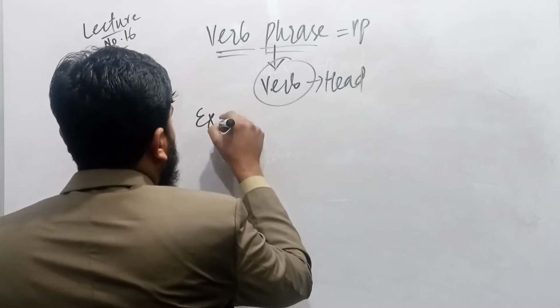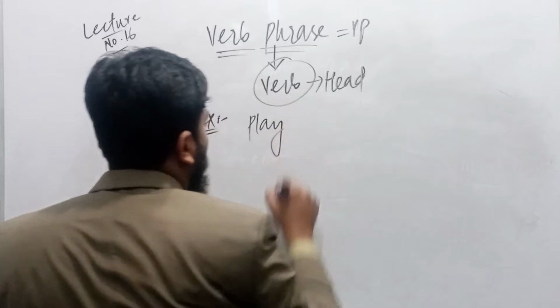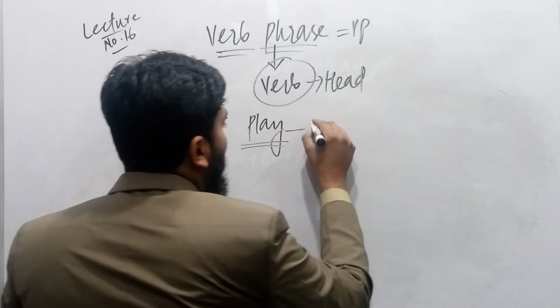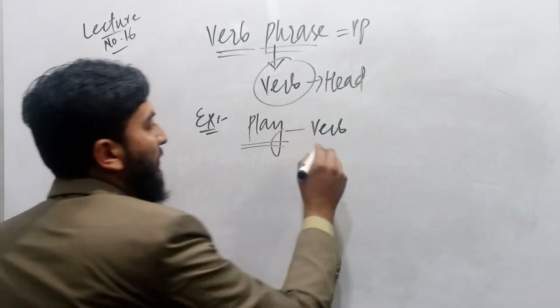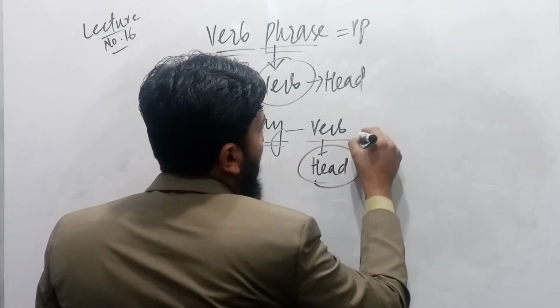For example, I say play. What is this word? It's play. Play is actually a verb. This verb is one word, but it plays the role of head. In which phrase? In verb phrase.